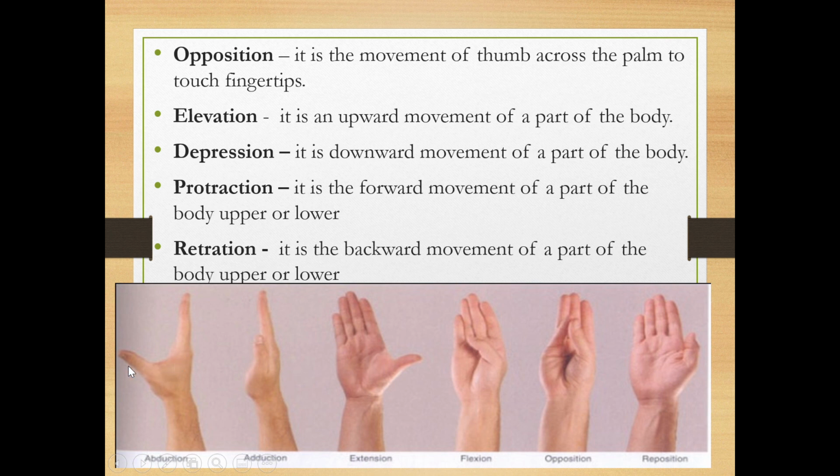Abduction means away from the joint. Adduction is towards the joint. Extension is straightening. Flexion is bending towards the body parts. Opposition is touching all the fingertips. Reposition is coming back to its position.